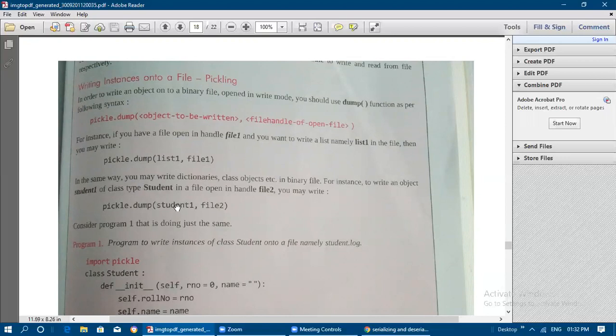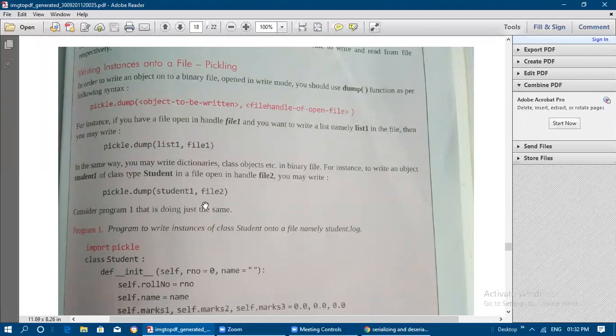First student, second student, like that n number of students you can create under the student class. That object you want to send to the second binary file, so that file handle is written as file2. So the file handle name only is written here. We should not write the file name. The file name is opened already in the open function, and with the help of the WB access mode we have written it, and it is assigned to some file pointer or file handle or file object. That file object only we need to mention here.